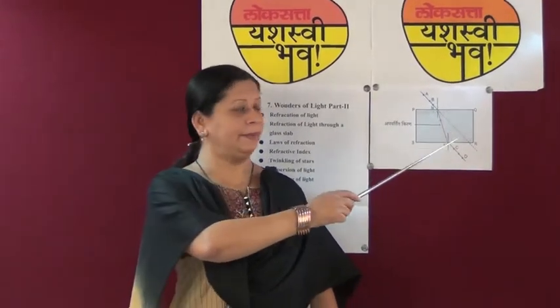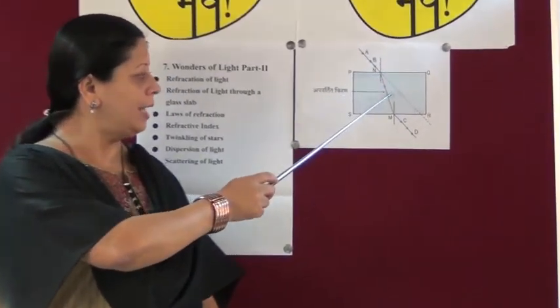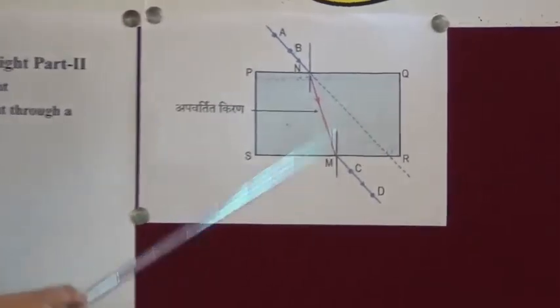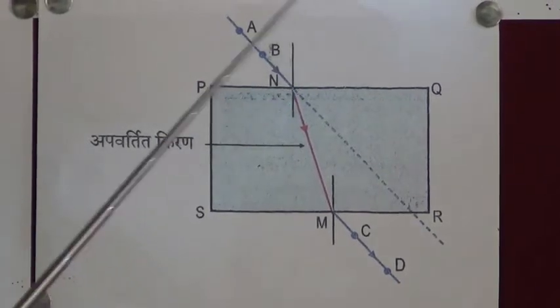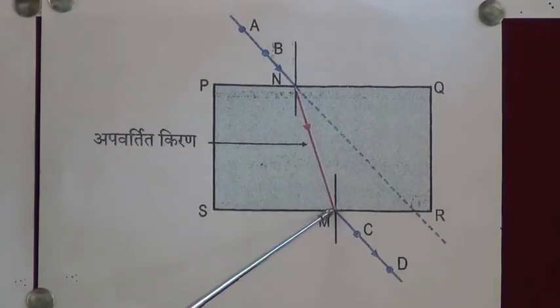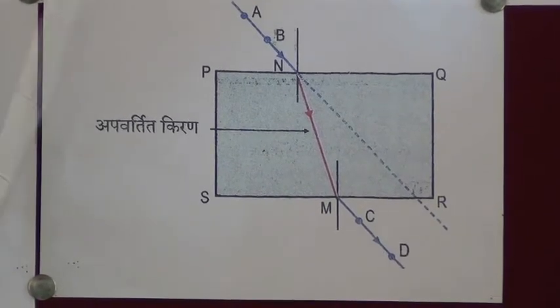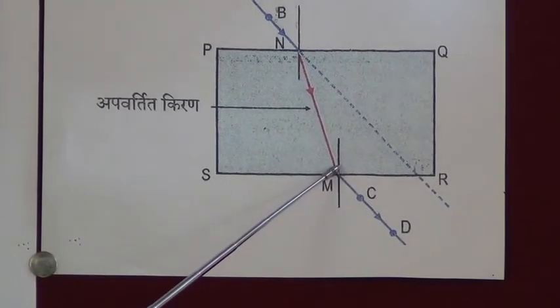Now here we are going to see an experiment. Refraction of light through a glass slab. A glass slab is placed here. So here we can see two mediums, air medium, glass medium and again air medium. A light ray coming from air, incident on glass slab, refracted and again coming out from the glass slab. So light travels, and here you can see bended light ray. This is refracted ray.